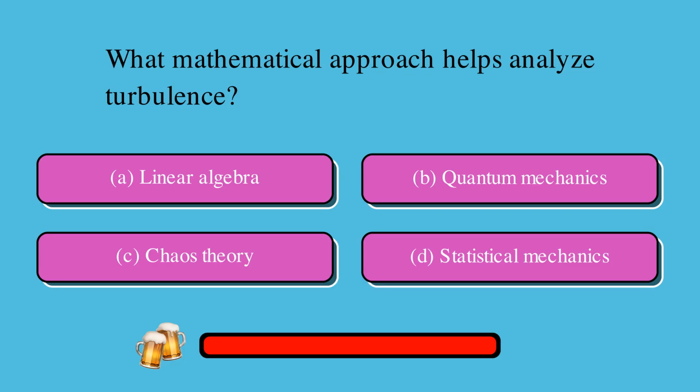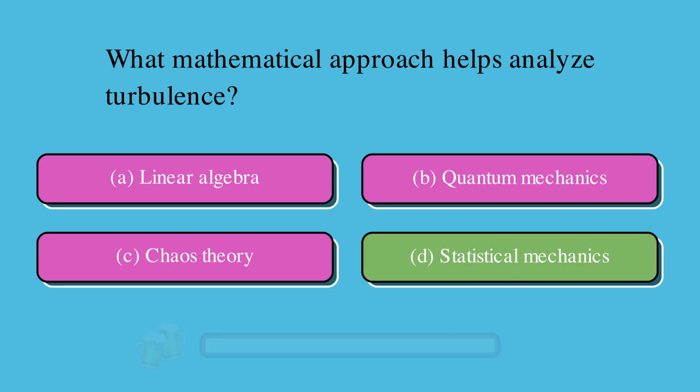What mathematical approach helps analyze turbulence? Is it A, linear algebra, B, quantum mechanics, C, chaos theory, or D, statistical mechanics? The correct answer is D, statistical mechanics.